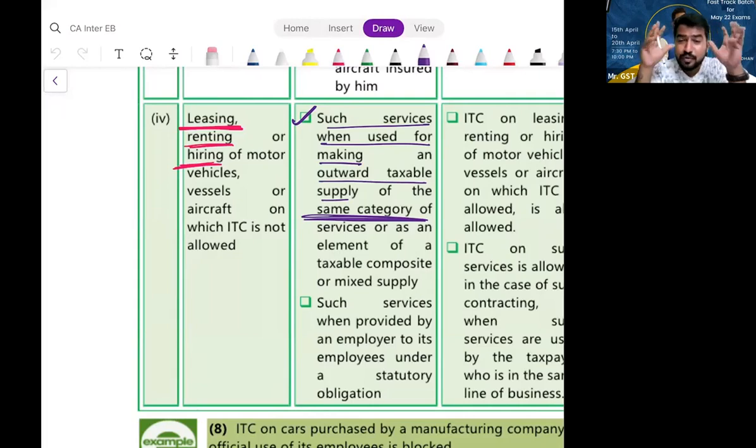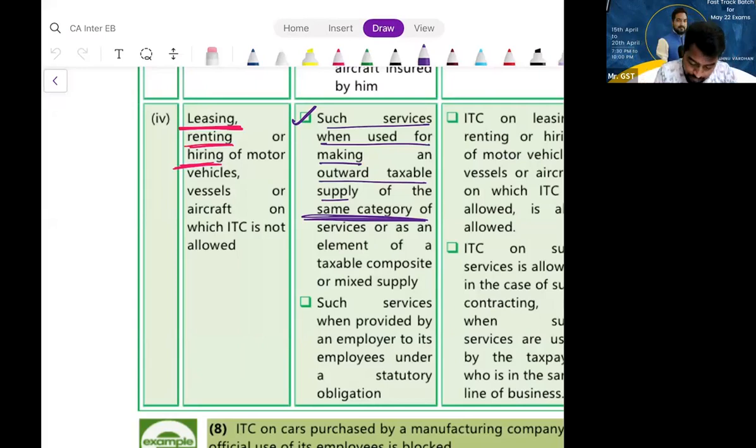Please understand, don't get confused. Entries 1 and 2 you spoke about purchase and sale. Their exceptions are covered. Here you are talking about only the leasing part. Clear? Fine. So the leasing part, what is happening? You are leasing ineligible conveyance. The recipient cannot take ITC. But if the recipient is also into leasing the conveyance, then he can take ITC. Is that clear? Fine.